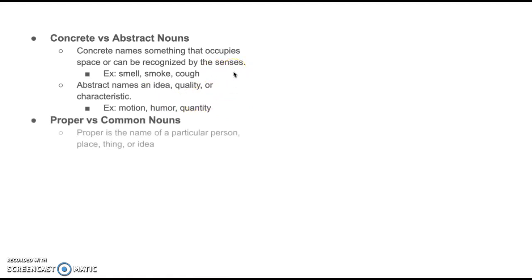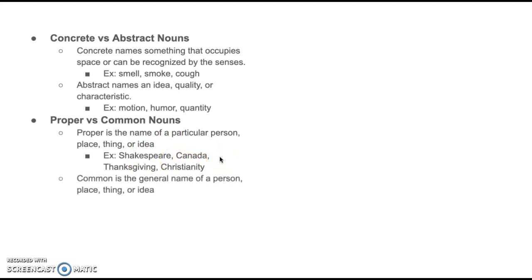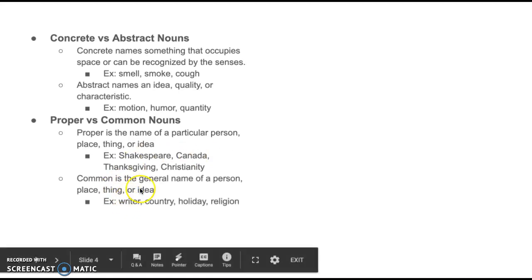Proper versus common nouns. A proper noun is the name of a particular person, place, thing, or idea, like a particular person named Shakespeare, or a country named Canada, or a holiday named Thanksgiving, or Christianity, a type of religion, whereas a common noun is just the general name of that person, place, thing, or idea. For example, Shakespeare is a writer. Canada is a country, Thanksgiving is a holiday, and Christianity is a religion.